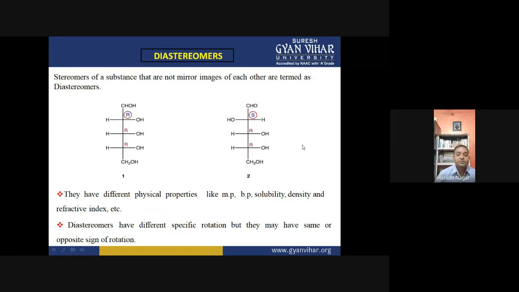Different physical properties means their boiling point, solubility, density, refractive index are different, right? And diastereomers have different specific rotation, but they may have the same or opposite sign of rotation.